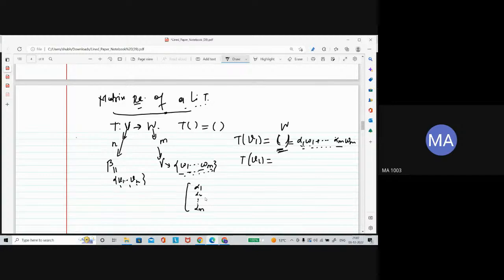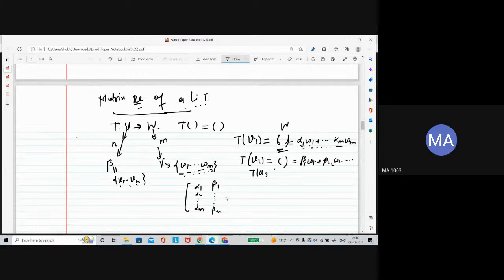Similarly, find the image of the second element, and write it as a linear combination, let's say beta 1 W1 plus beta 2 W2, like this. The second column of the matrix representing this linear transformation is then beta 1, beta 2, like this.